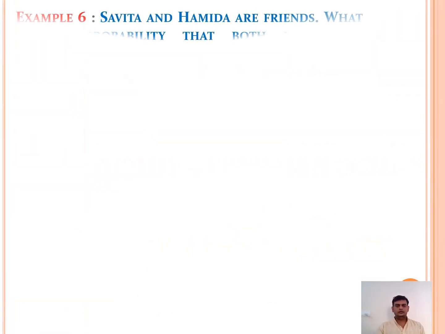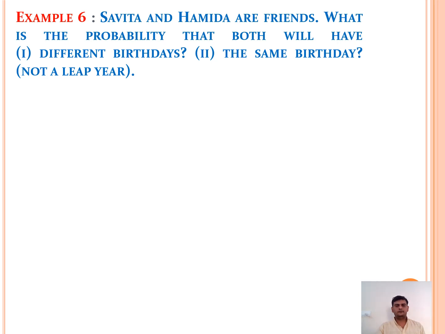Here we have example number 6. Savita and Hamida are friends. What is the probability that both will have different birthdays, same birthday, not a leap year? Here we have a total of 2 students, 2 friends, and we are discussing their birthdays, which is not a leap year. Let us see the solution, how to solve it.